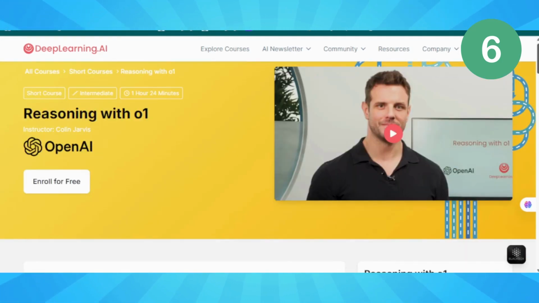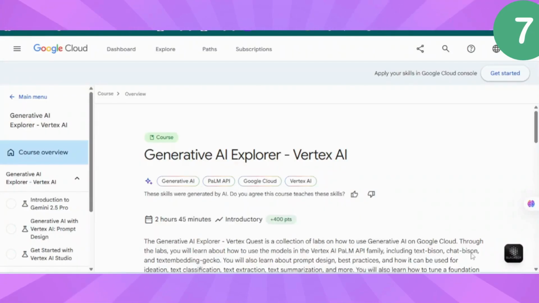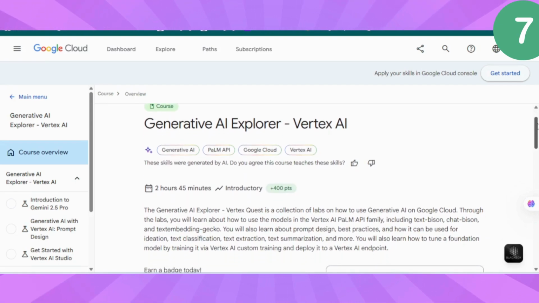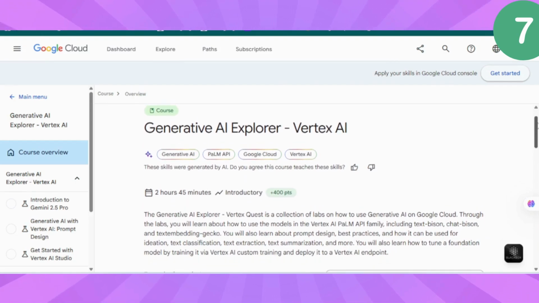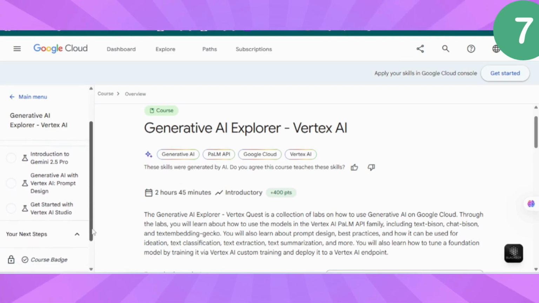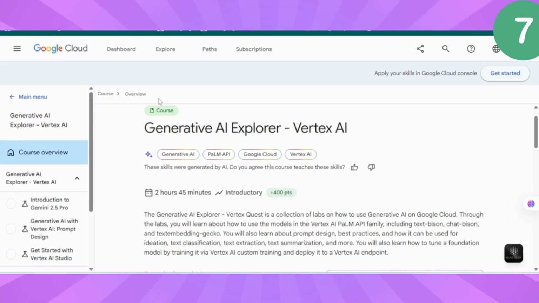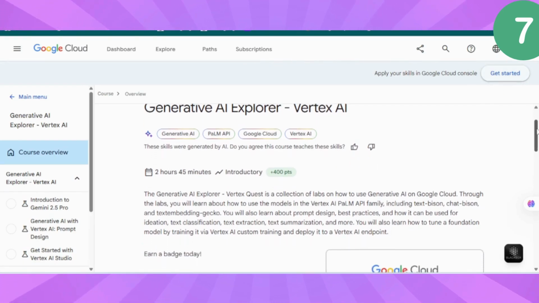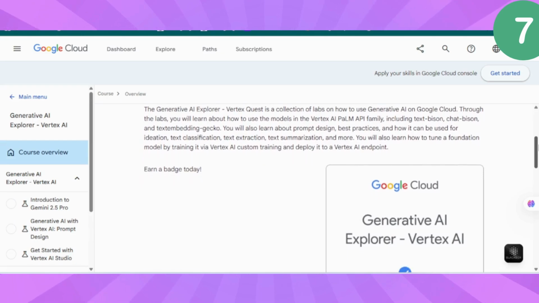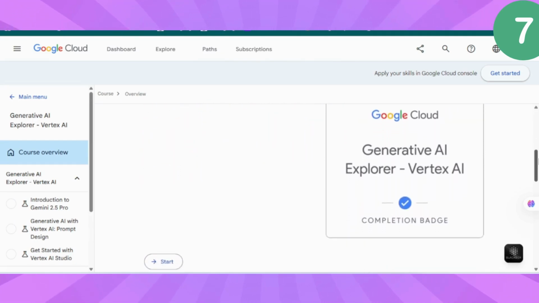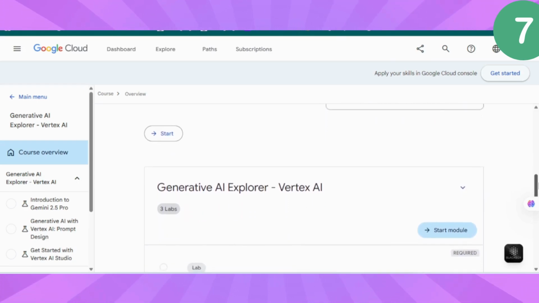Now let's explore Google's answer to ChatGPT. Course 7, Generative AI Explorer, Vertex AI by Google. Google isn't sitting quietly in the AI race. Vertex AI is their playground, and trust me, it's more like a professional workshop. Gemini 2.5 Pro is Google's flagship model, and Vertex AI is where you unleash its full potential. Think of it as the difference between using a basic calculator and having access to a supercomputer.